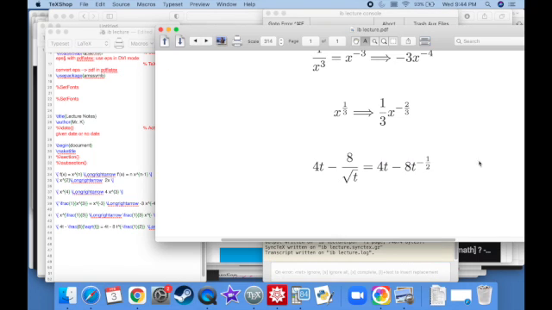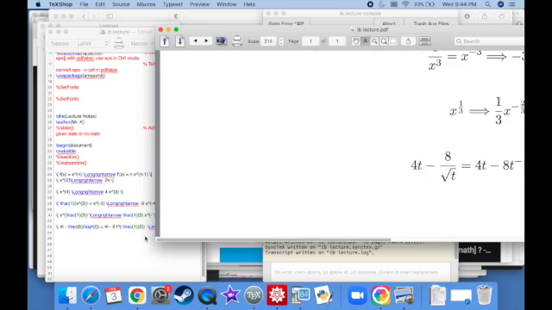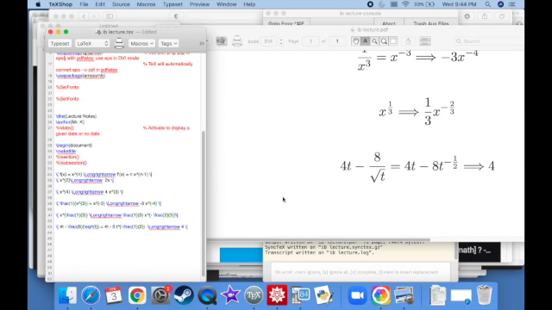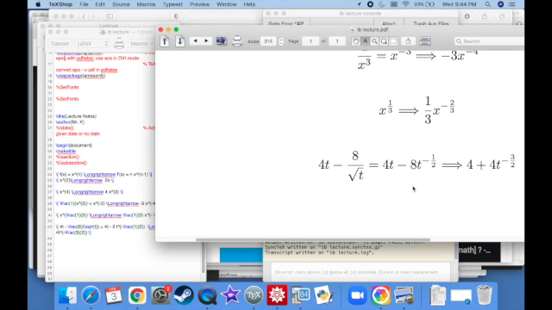Let's write that down. The first one is just going to become a 4. And now the second one, simple. The negative 1/2 is going to come down out front. Negative 8 times negative 1/2 is actually a positive 4, and this is going to be t to the negative 3 over 2 power, because negative 1/2 minus 1 is negative 3 over 2.